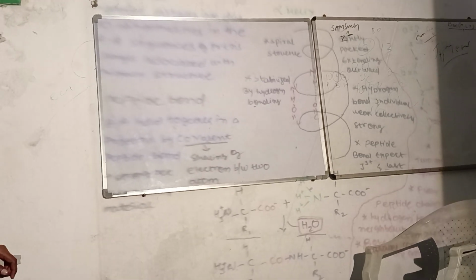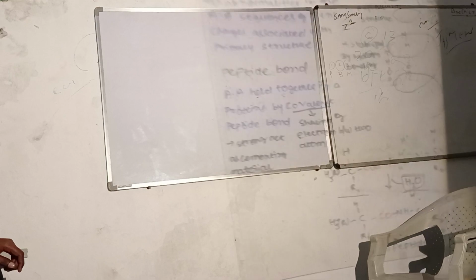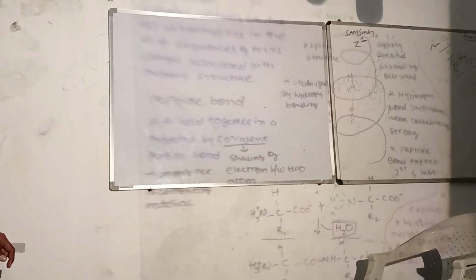What are the things we will be seeing? If you look at the alpha helical structure, it is in the form of a spiral.